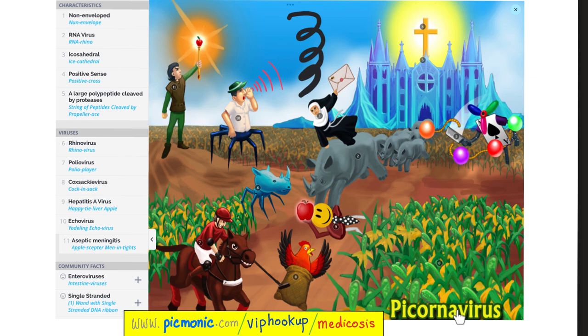Picornaviridae family of viruses can cause aseptic meningitis. The apple scepter, meningitis. Aseptic meningitis. Picmonic has more than 1,400 mnemonics like these.